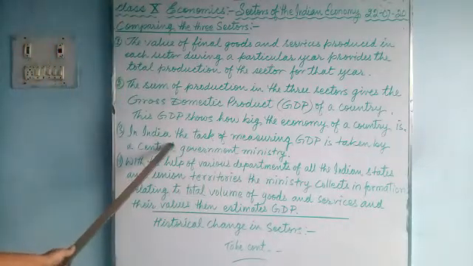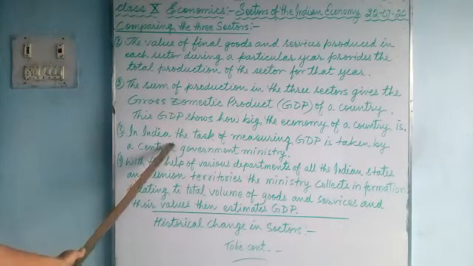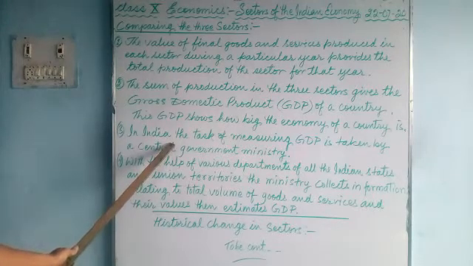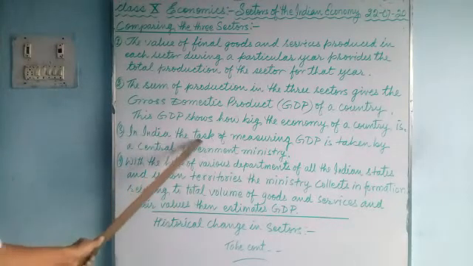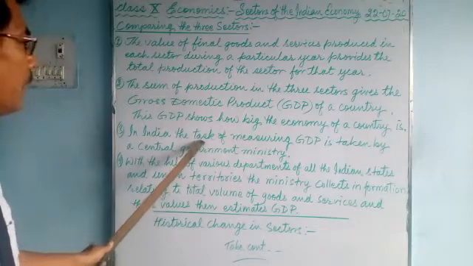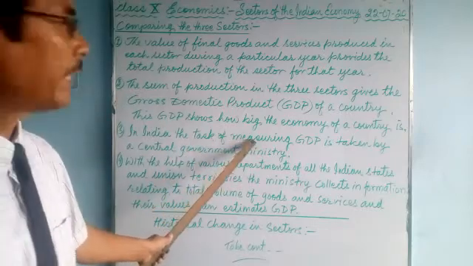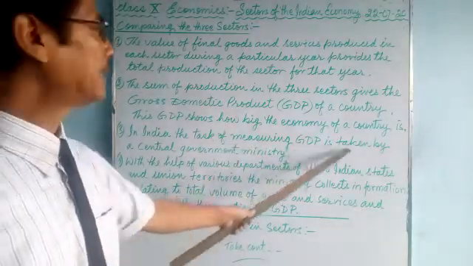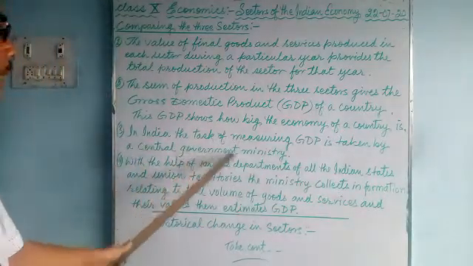In India, who calculates this GDP? Who takes the steps? Who is engaged to collect the information on goods and services produced in a country? Let's see now. In India, the task of measuring and calculating GDP is taken by a central government ministry.